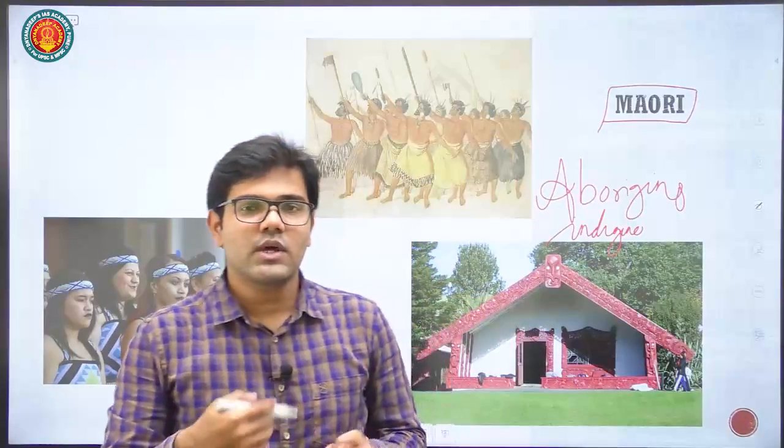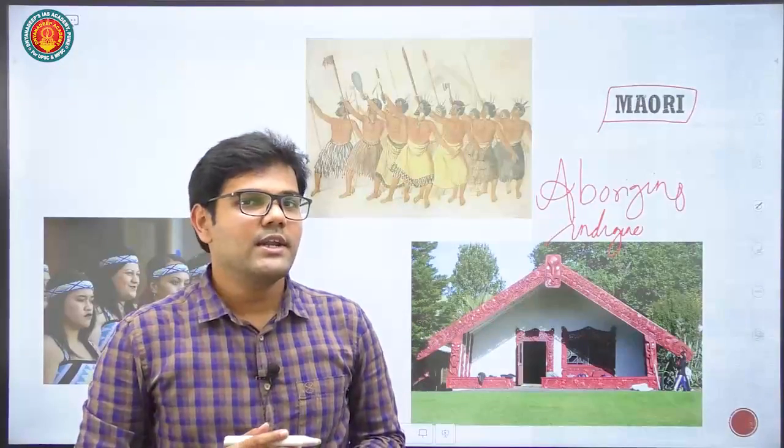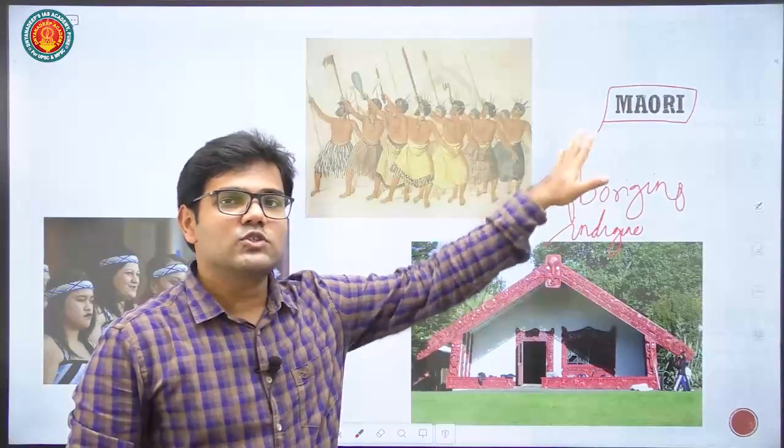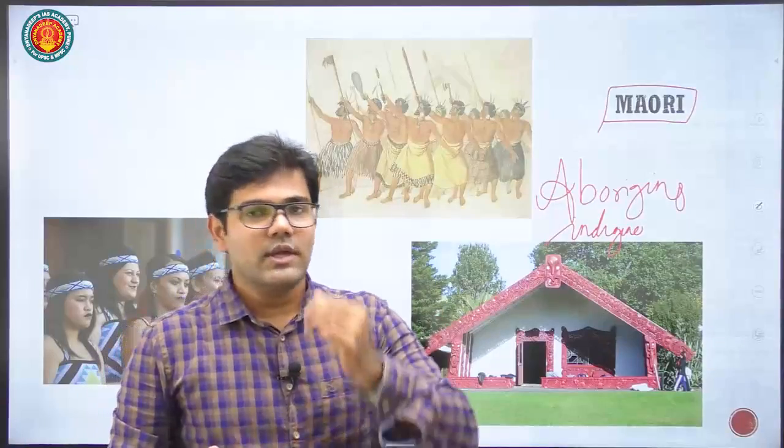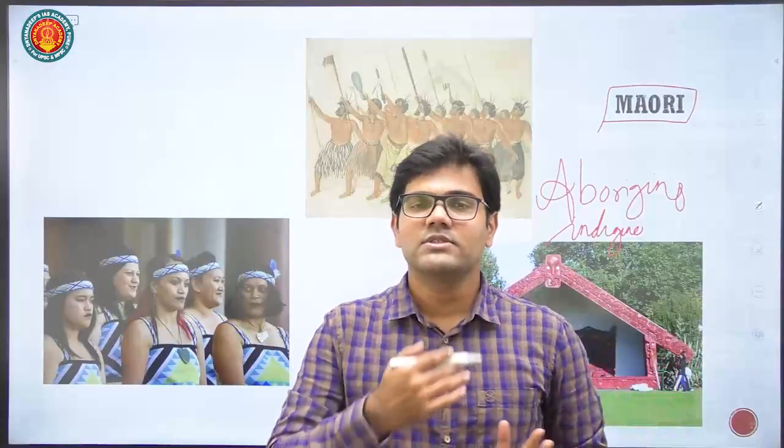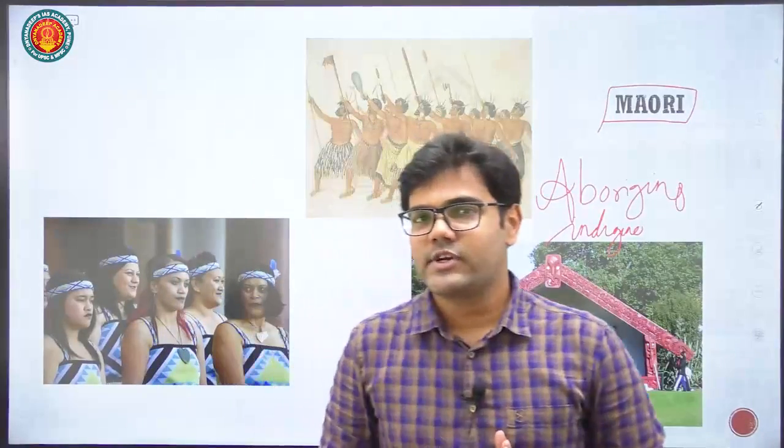Maori is also an official language of New Zealand. There are three official languages: English, obviously, the Maori language, and sign language. So sign language is also a national language of New Zealand. So Maori is associated with New Zealand. In the Magic Pair, they have asked many times about the regions and the tribes associated in world geography. So you can remember Maori are associated with New Zealand.